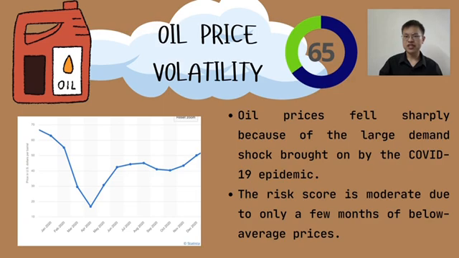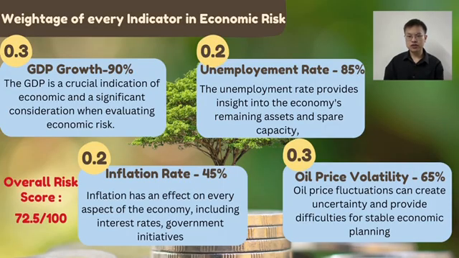Furthermore, oil price fell sharply because of the larger demand shock brought on by the COVID-19 epidemic. The risk score is 65 out of 100, which is moderate due to only a few months of below average price.